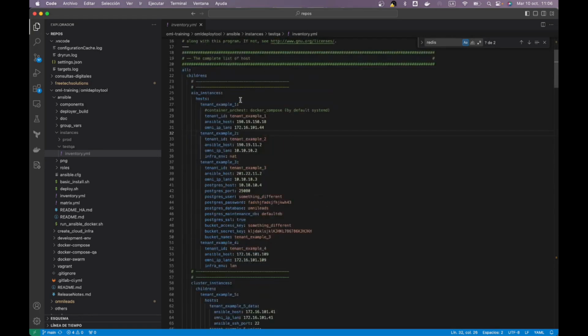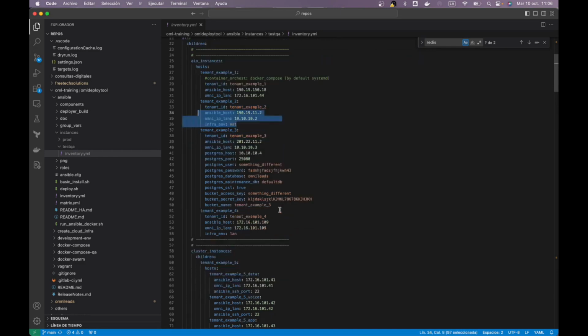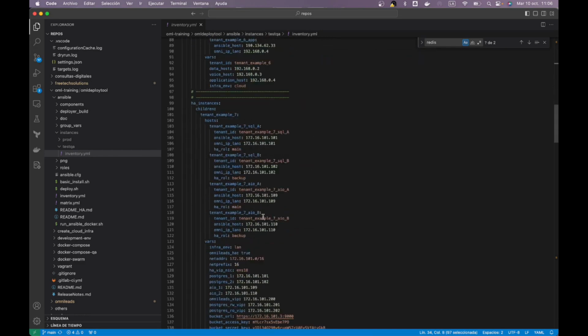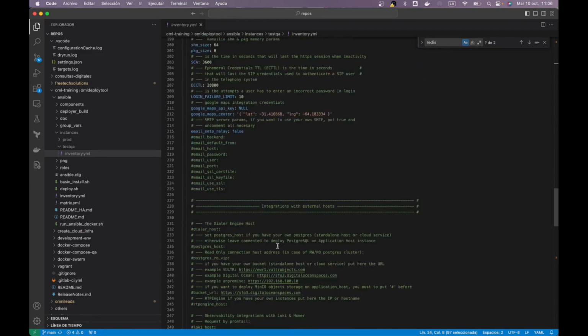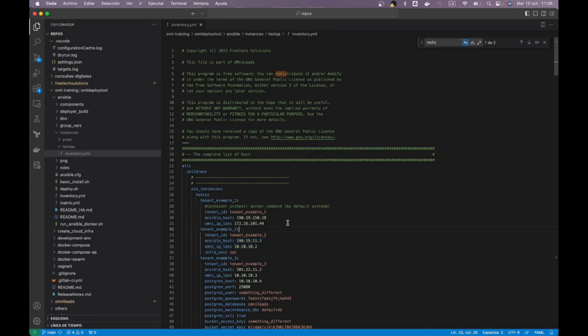Here I'm going to have some structures or templates, for example, the management of hosts, deployment of the AIO type. And then we have the horizontal clustering part, the high availability clustering. But it is not yet time for those labs. I'm going to get to work here.